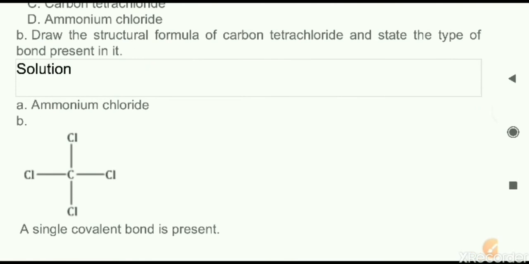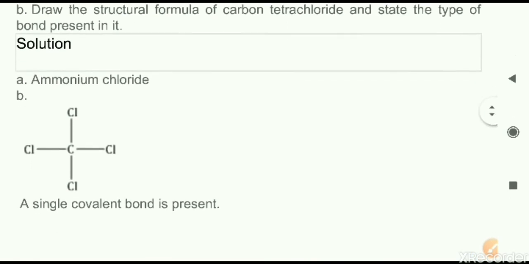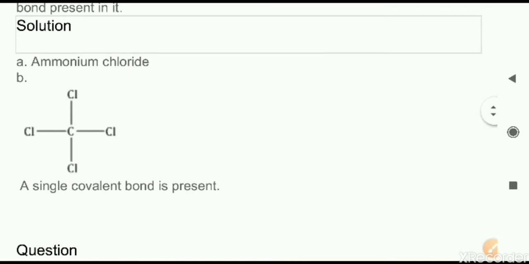B part: draw the structural formula of carbon tetrachloride and state the bonds present in it. You can see the structure is given there. Carbon tetrachloride is CCl4. It is a non-polar molecule. And what kind of bond is there? All the four bonds are single covalent bonds.